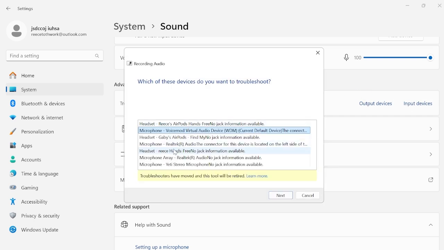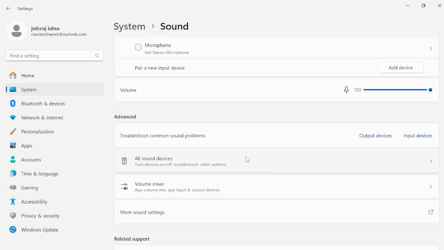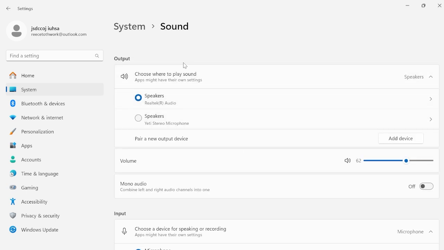You'll then need to select your microphone from this list of input devices and then go ahead and select next and just run through the steps on the screen to try and identify any issues with your microphone. Now if that hasn't solved the issue, then what we need to do from this screen is come over to